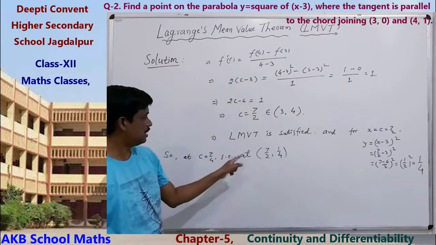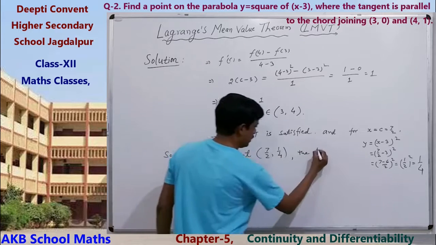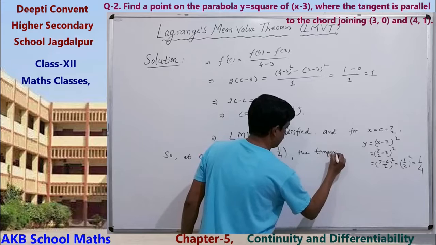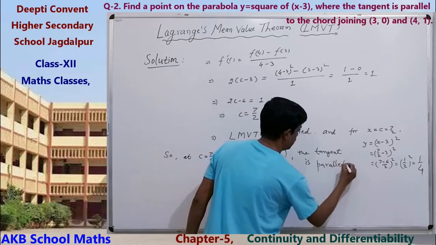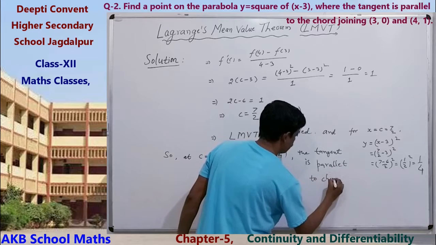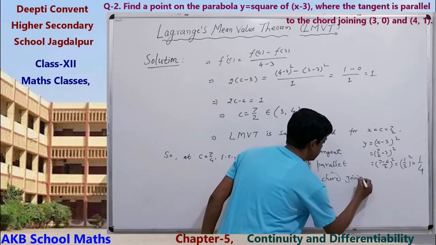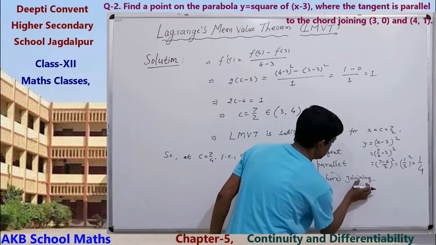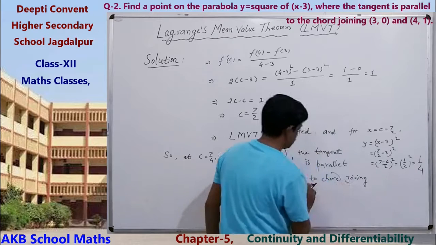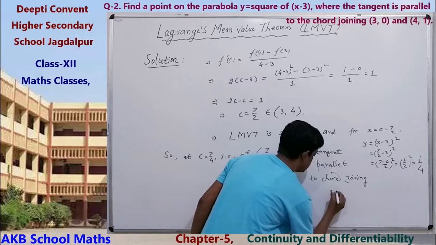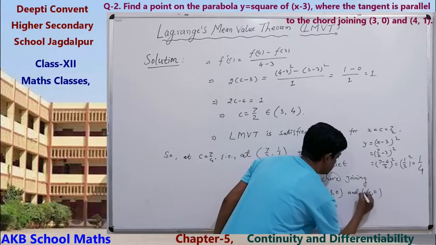At this point, the tangent is parallel to the chord joining (3, 0) and (4, 1).